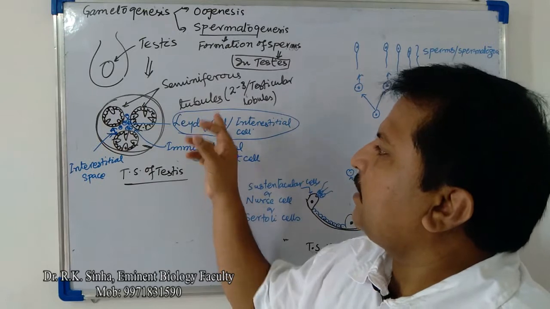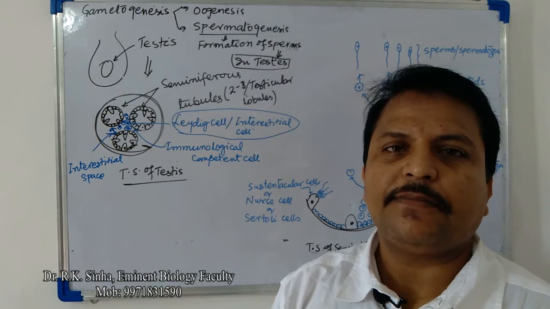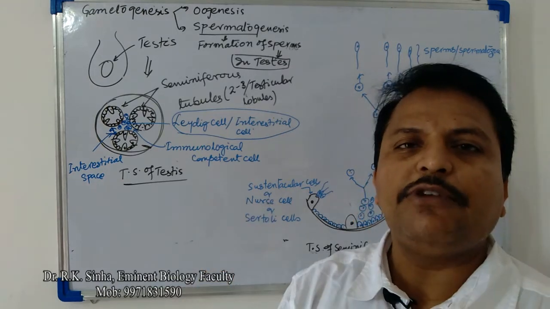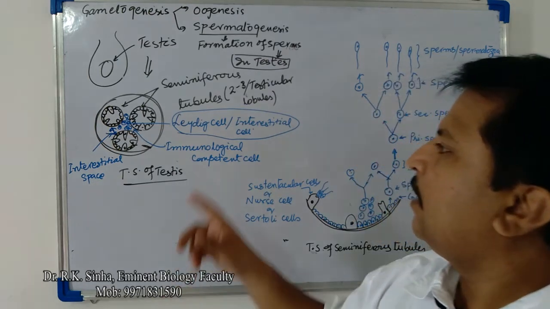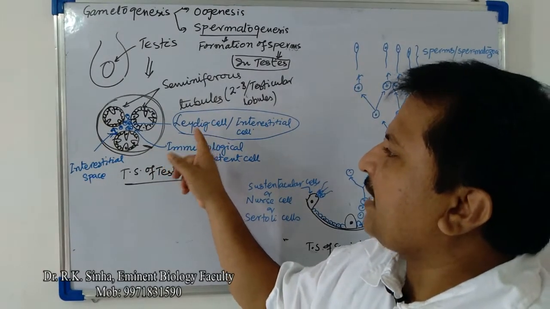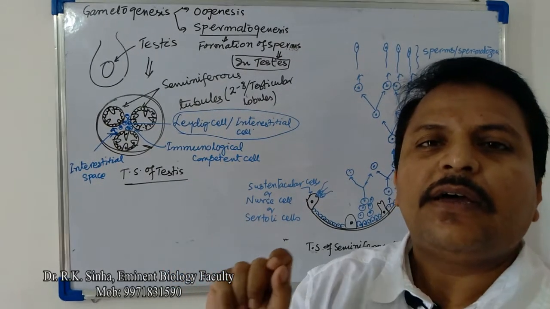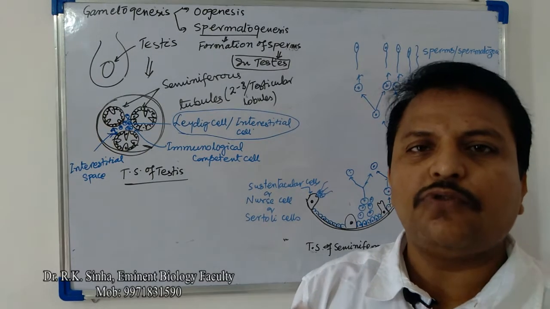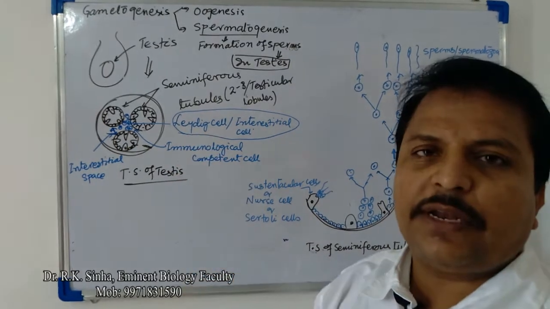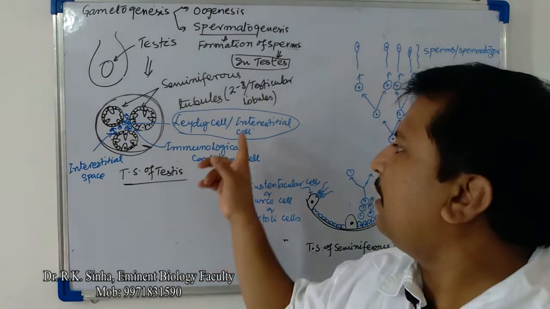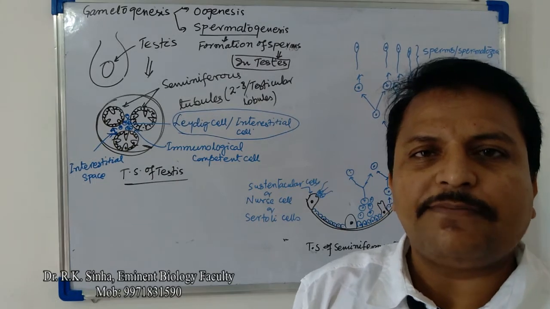This Leydig cell is stimulated by the hormone secreted from the anterior lobe of the pituitary gland, known as luteinizing hormone or interstitial cell stimulating hormone. When this cell is activated by LH, it starts secreting androgens, a group of male sex hormones.